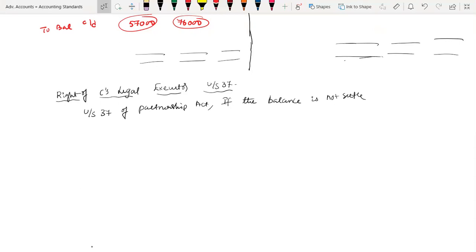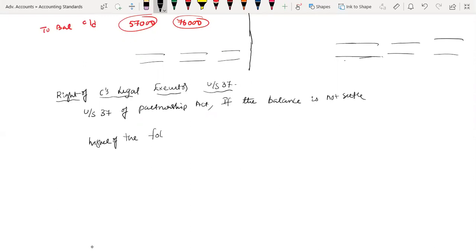along with his balance, higher of the following.